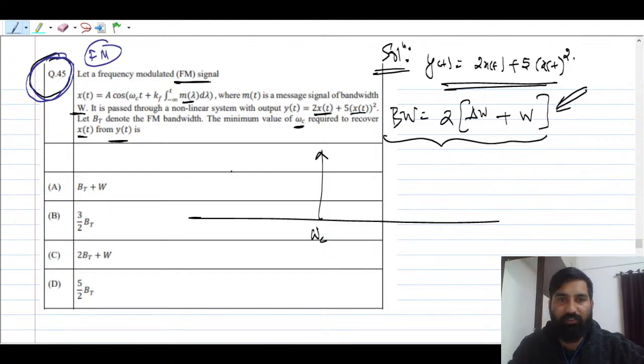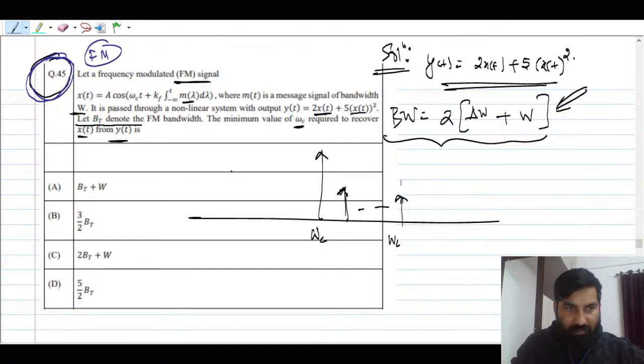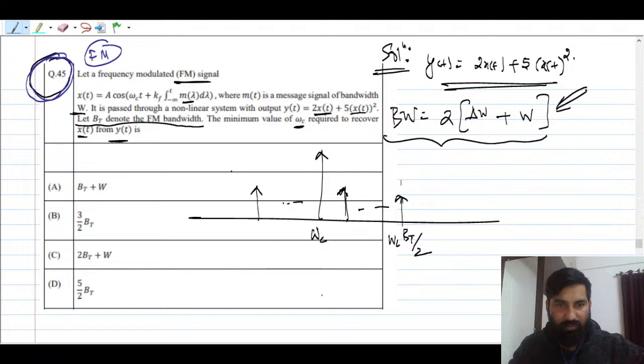So what you can do here is say that, moving away from this, this is nothing but omega c, right? Since they have given something here, let BT denote the bandwidth of the FM signal. So this is BT by 2. If you move like this, this is nothing but omega c minus BT by 2.